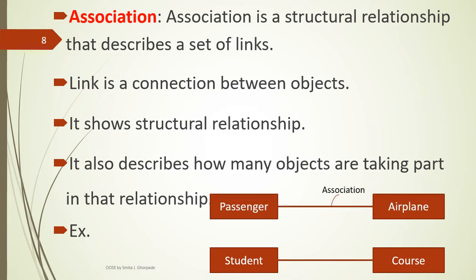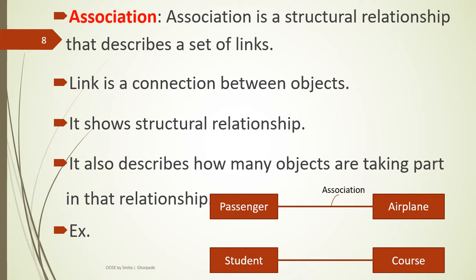Example: passenger and aeroplane. A passenger books a ticket for an aeroplane. These are the two entities involved in this relationship, so there is a certain association between passenger and aeroplane. In the same way, a student is related with a course. A student enrolls for the course and gets the material for the respective course.